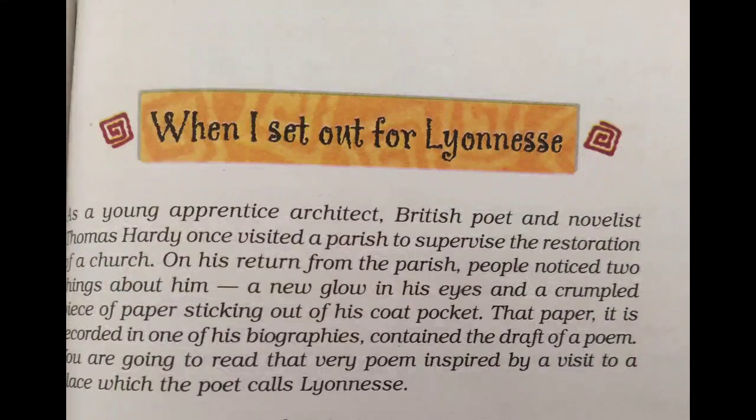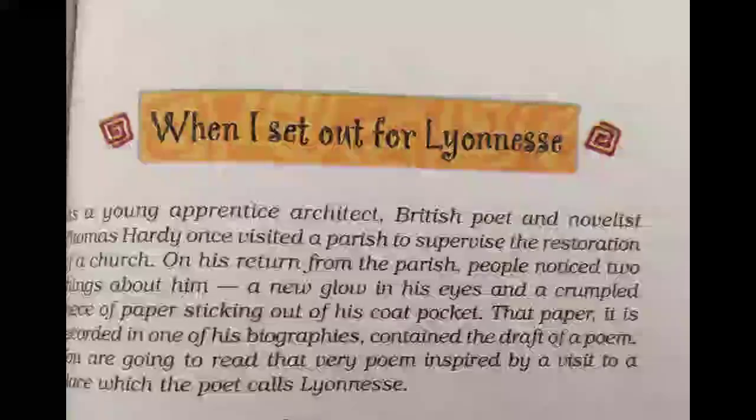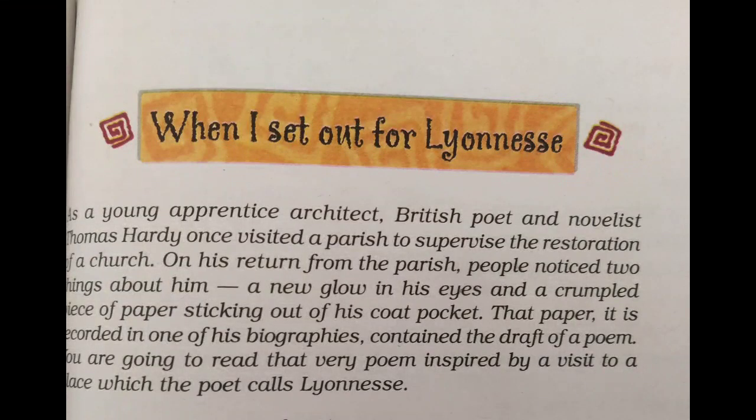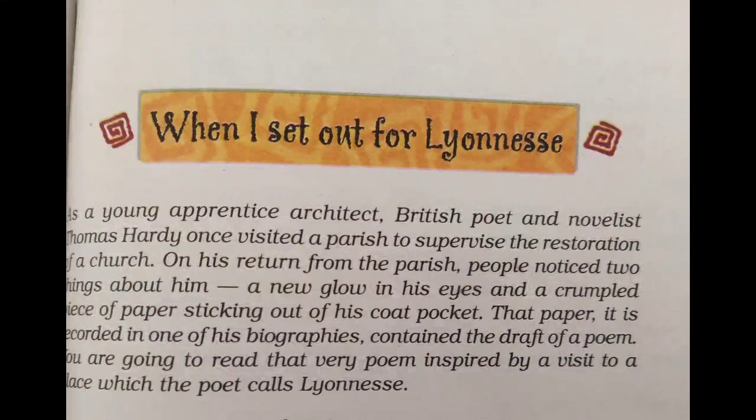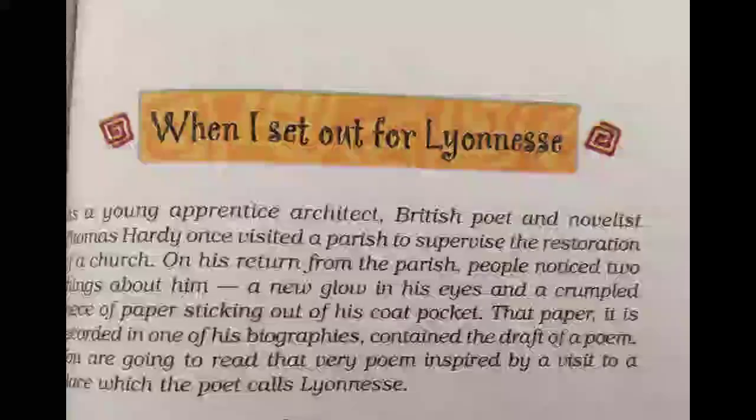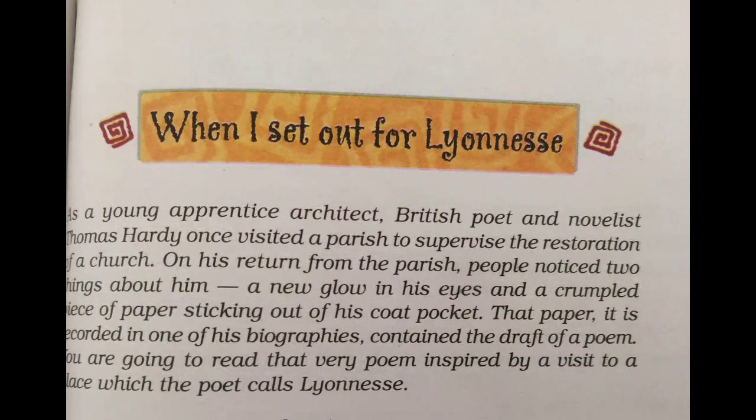So the poet was a young apprentice architect when he went to Lyonesse to supervise the renovation work of a church. It was 100 miles away, and the season was the peak of winter. He was not sure of what lay ahead for him at Lyonesse. According to him, no prophet and no magician could make a forecast about the future of Lyonesse, nor could he himself predict the experience he was going to have.